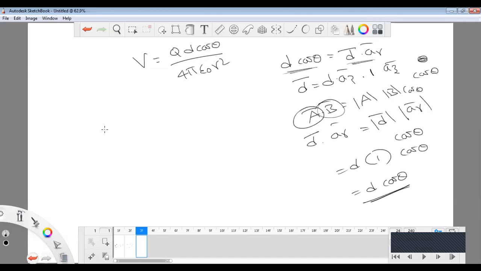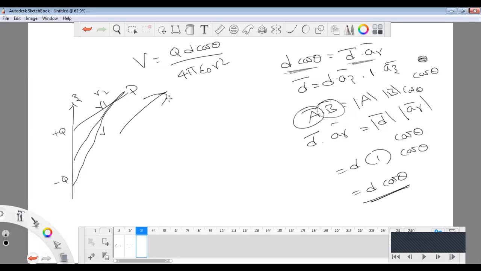Why are we taking d in the az direction? Because plus q and minus q are present on the z axis. What about the ar value? Let us take this point: this is r1, from the origin it is r, and from minus q it is r2. In this direction is the ar direction, because we are going to take r. What is the angle between z and ar? Let us take this as theta.